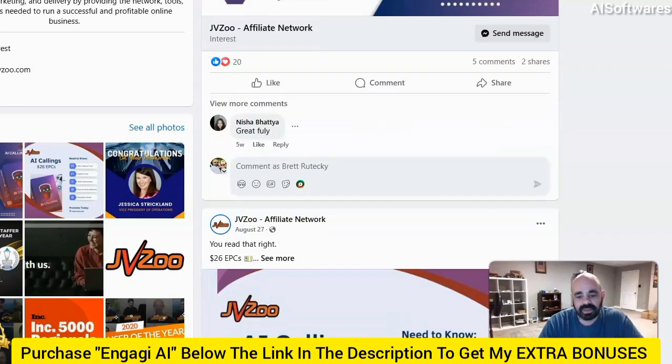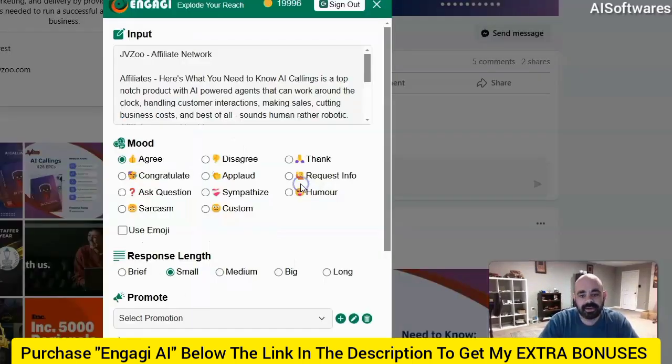So you might notice something. It's probably a little bit small on the video here, but here where the comment box is, there's a little button that has been added. This little colored button has actually been added by the Engagi plugin. That's the Engagi plugin logo icon. So now what I can do is go ahead and click on it.